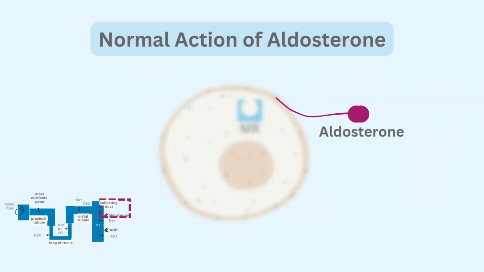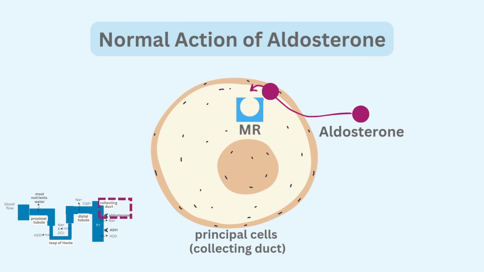Aldosterone is lipid-soluble, so it enters principal cells in the collecting duct and binds to the mineralocorticoid receptor. The mineralocorticoid receptor moves to the nucleus and increases expression of 3 key players.